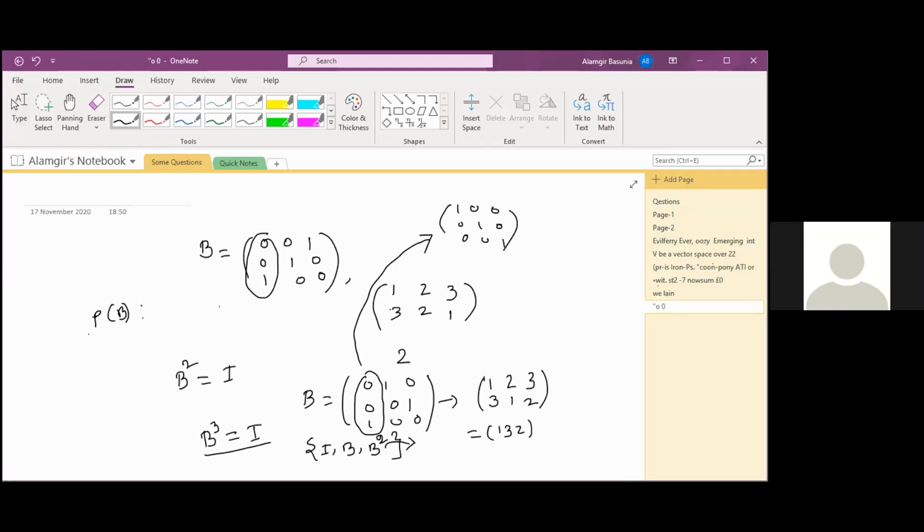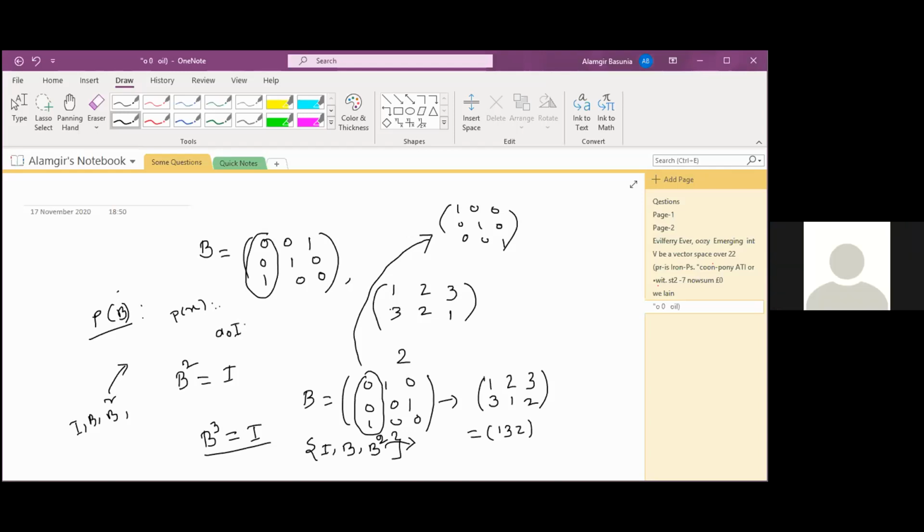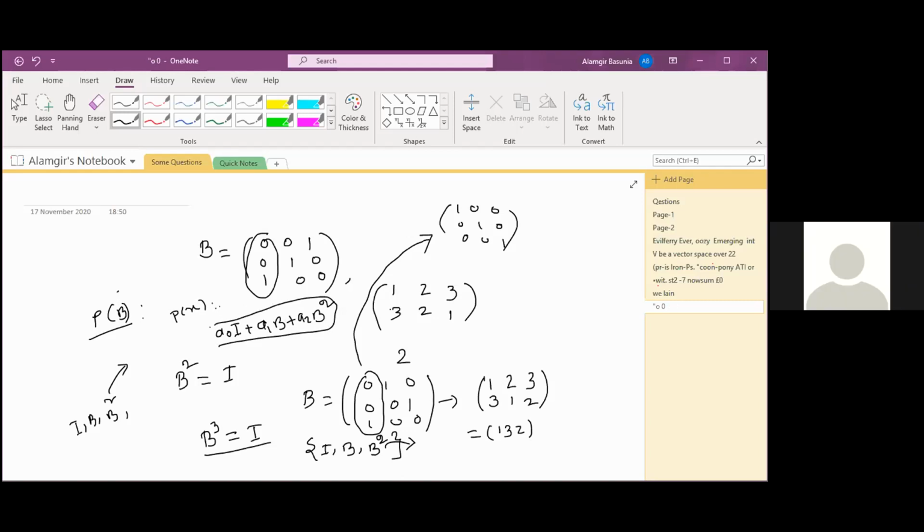P of B is a polynomial, and what should be the highest power? Here we can see that I, B, B square. If I took B cube, that will not be here. That means P(x) is a polynomial of degree 2. Similarly, P of B looks like a polynomial in the matrix B: A0 I plus A1 B plus A2 B square. P of B actually looks like this type. Okay, sir. Got it.